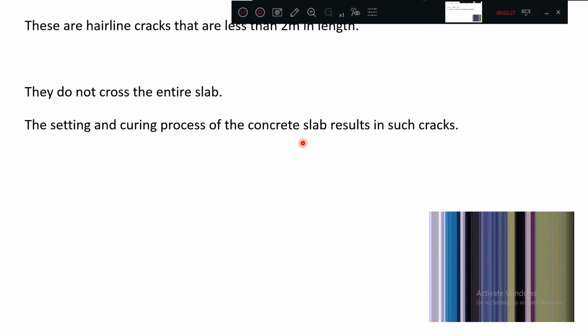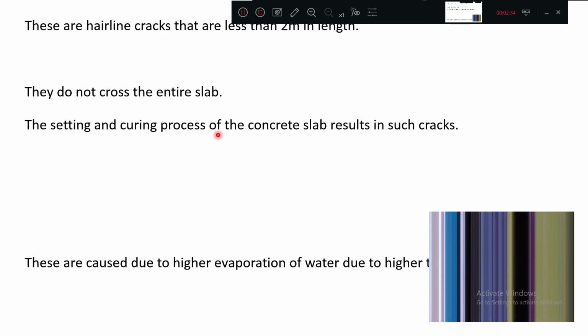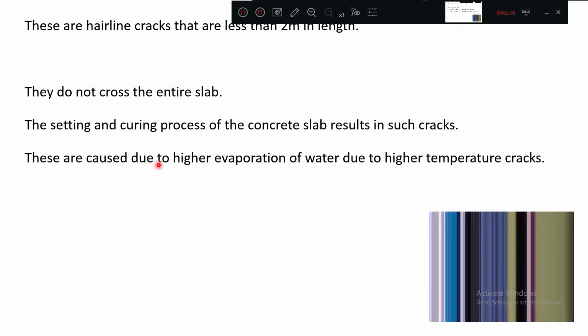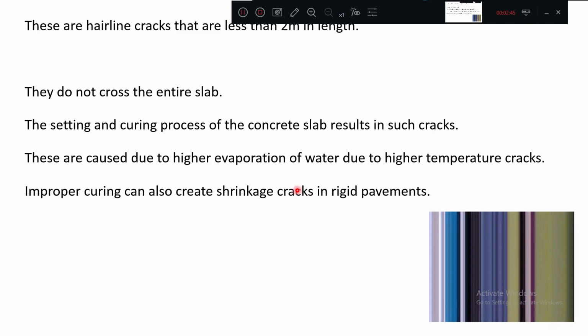I explained the procedure just now. The setting and the curing will get shrinkage cracks on the surface. These are caused due to higher evaporation of water due to high temperature. Improper curing can also create shrinkage cracks. As you all know, concrete to set, to get hard, requires continuous supply of moisture. If it is not provided, then these cracks will start coming.